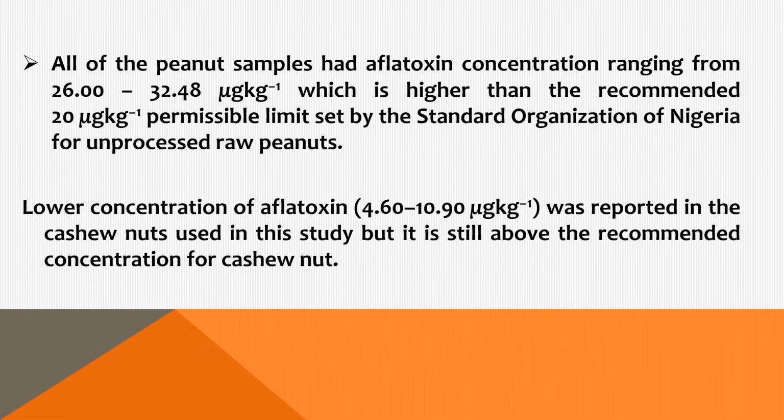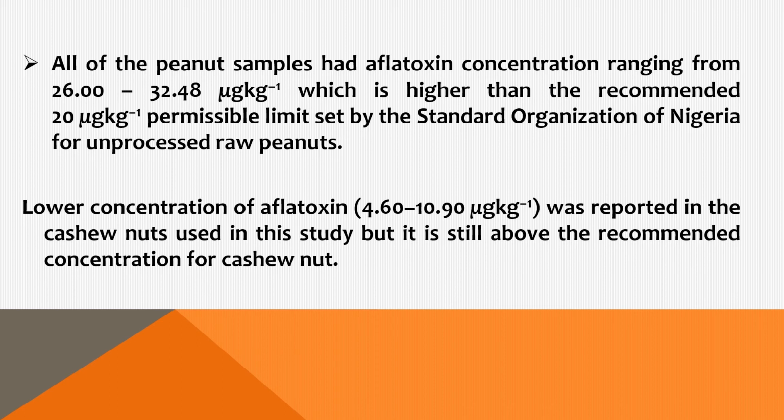All the peanut samples in this work had aflatoxin concentration ranging between 26.0 and 32.48 microgram per kg, which is actually higher than the recommended permissible limit by the Standard Organization of Nigeria. The standard limit should be 20 microgram per kg for unprocessed peanut.